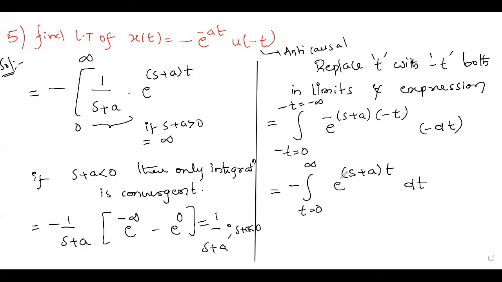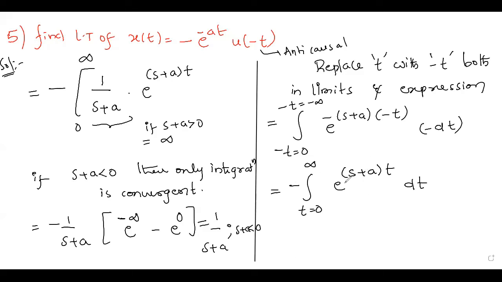So please observe here, if s plus a is greater than 0, it means e power infinity, and the integration is infinity. So if s plus a is less than 0, a minus sign will be there in the exponent. Then only e power minus infinity is 0, the integration is convergent, and we will get a finite value. So that is the assumption here. If s plus a is less than 0, then only we can proceed further.